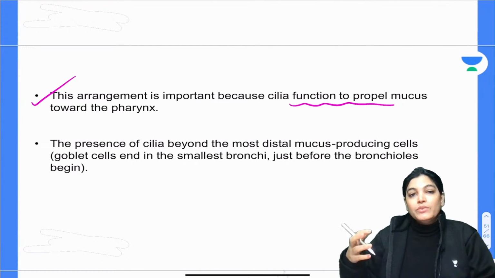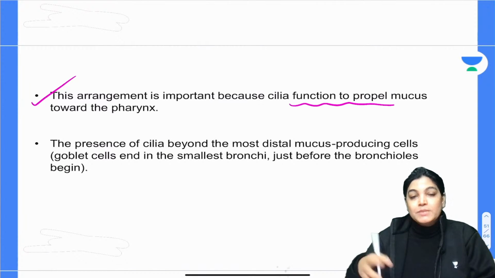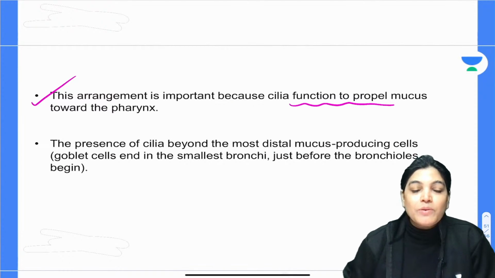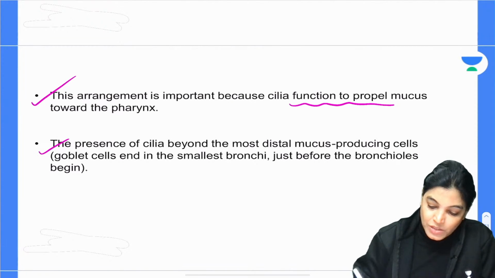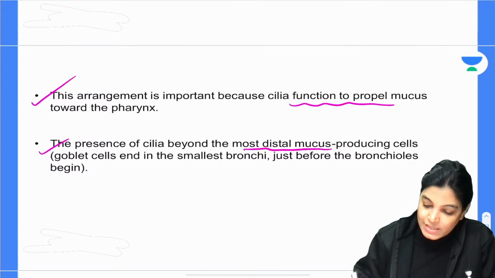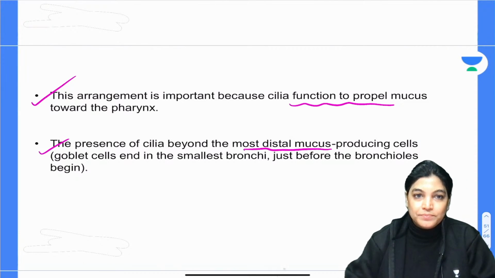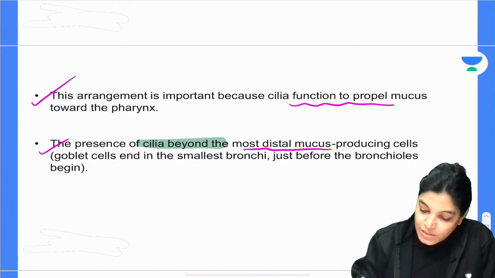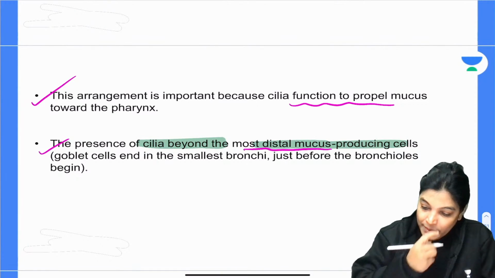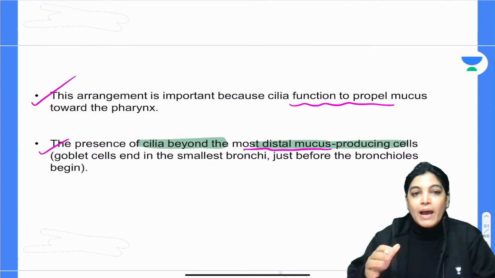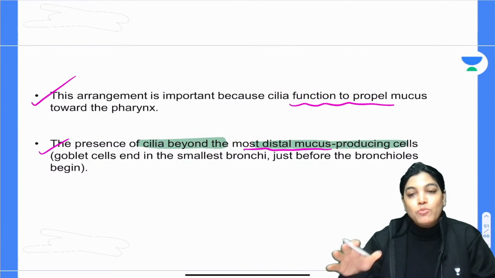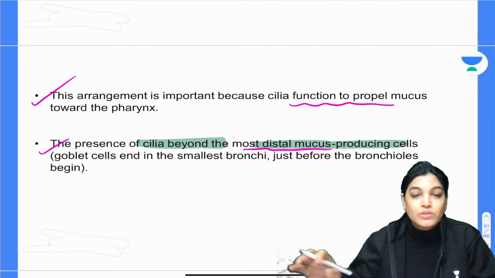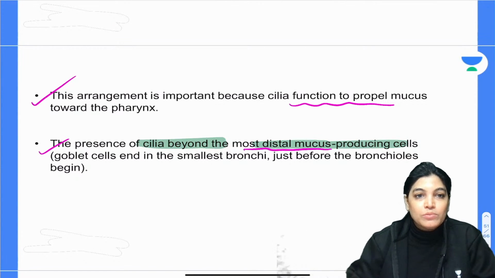We want the mucus to be expelled out. So cilia are protecting the respiratory tract by moving the mucus out. The presence of cilia beyond the most distal mucus producing cells is seen more distally at the level of terminal bronchioles, and a few are also present in respiratory bronchioles. So this is the last structure to vanish.